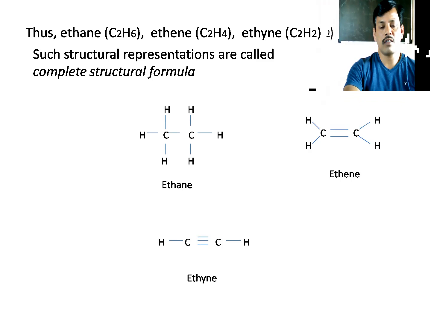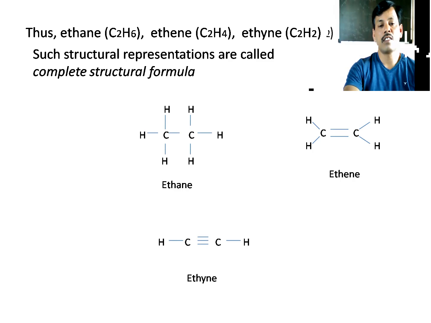In ethyne, the two carbons are bonded with triple bonding. It means two pi bonds and one sigma bond are present between the two carbons. This type of bonding is called alkyne. So we have alkanes, with carbon-carbon single bonding, for example ethane. Carbon-carbon double bonding, example ethene, and carbon-carbon triple bonding, example ethyne, which is also known as acetylene.